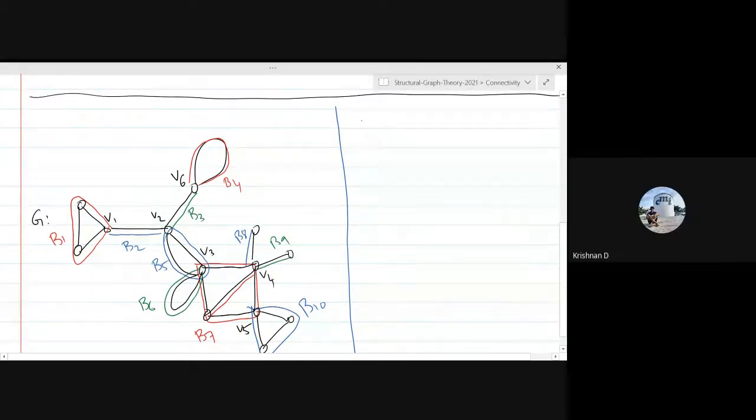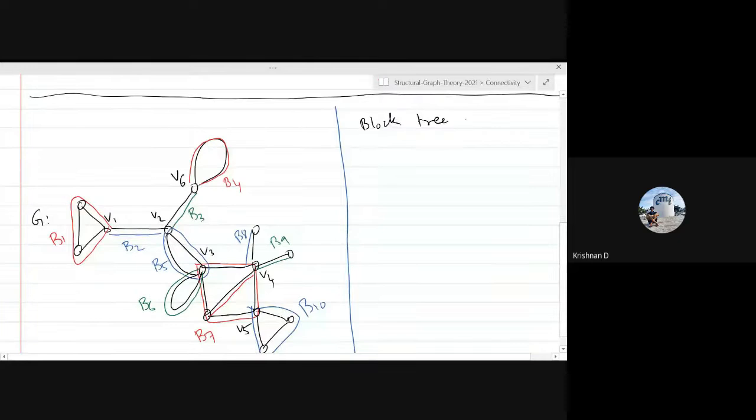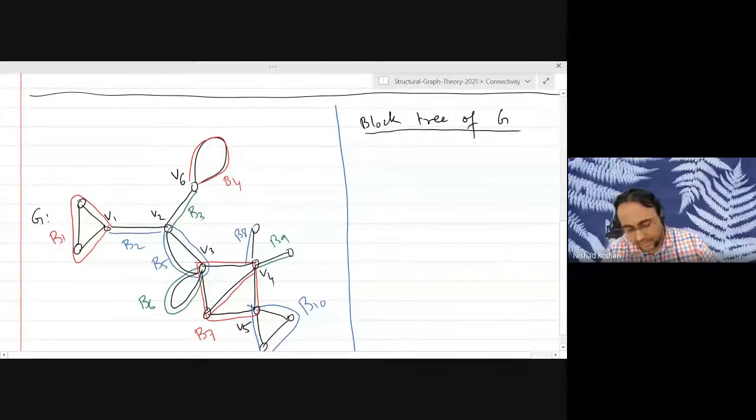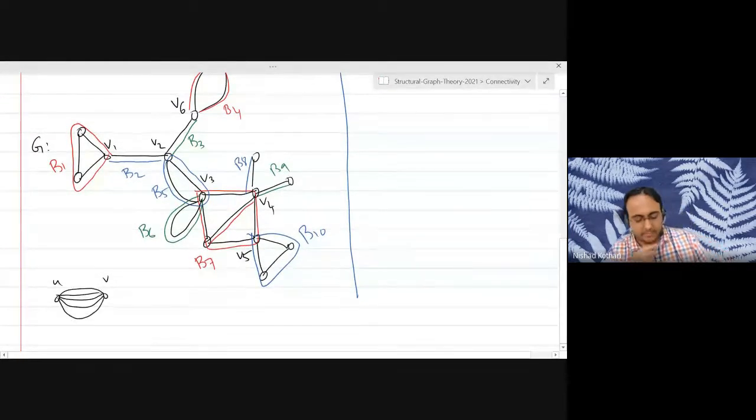Let's say there are 3 or 4 multiple edges between two vertices. Would you pair 2 of them and leave one as a different block? So what do you think? Supposing there are 5 edges between two vertices, U and V. Do you think they can be part of separate blocks or will they all belong to one block?